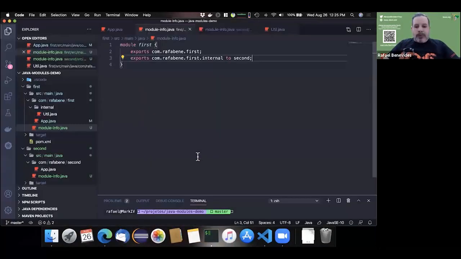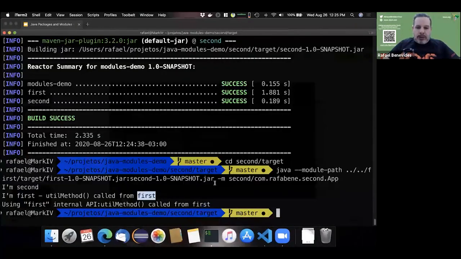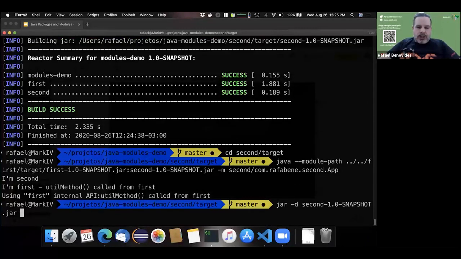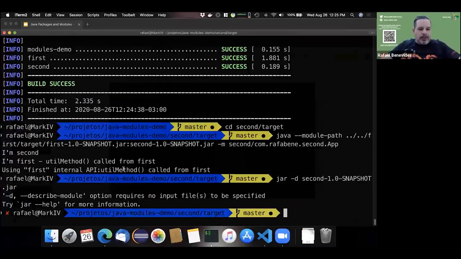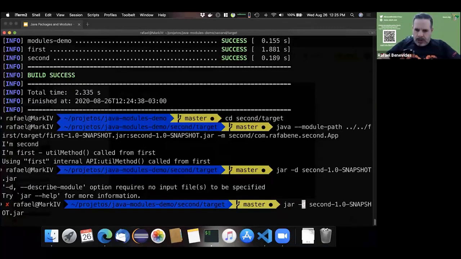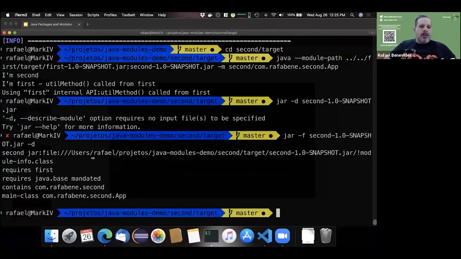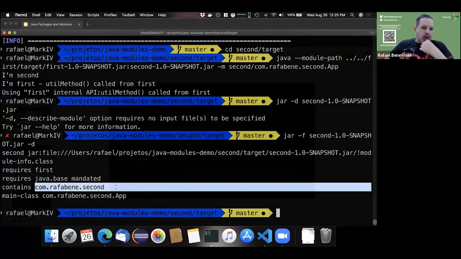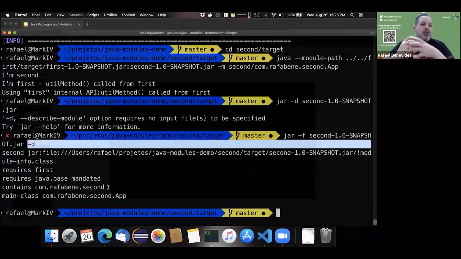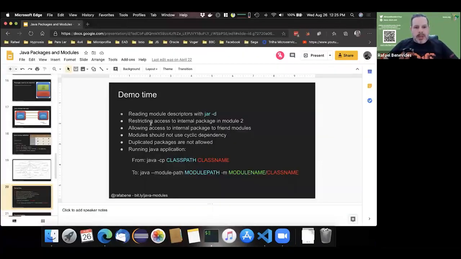What else can we do? Well, we can read the descriptors, for example, for debugging purposes. So I can do jar -d and watch the second jar. It says that second is a module that requires first, contains a package called con.rafaben first, and the main class is second.app. So jar -d allows us to read the module descriptor, okay?